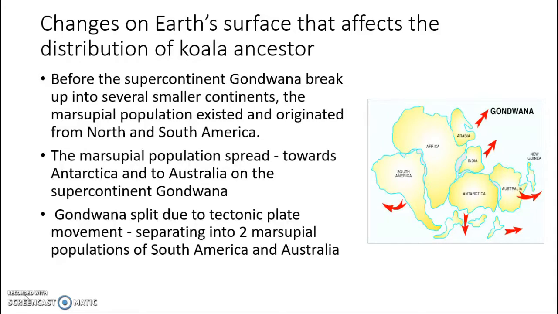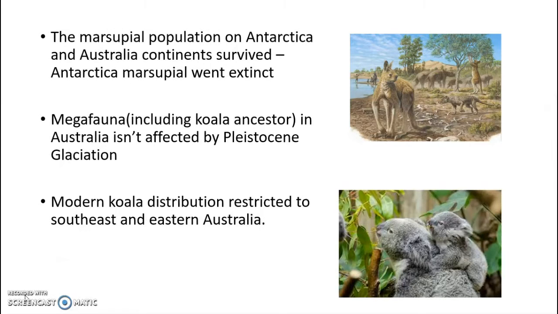Due to tectonic plate movement, Gondwana split into two parts, separating into two marsupial populations, mainly from South America and Australia. The marsupial population on Antarctica and Australia continents survived, and after a certain period of time, Antarctica marsupials went extinct, but Australia marsupials continued to survive.